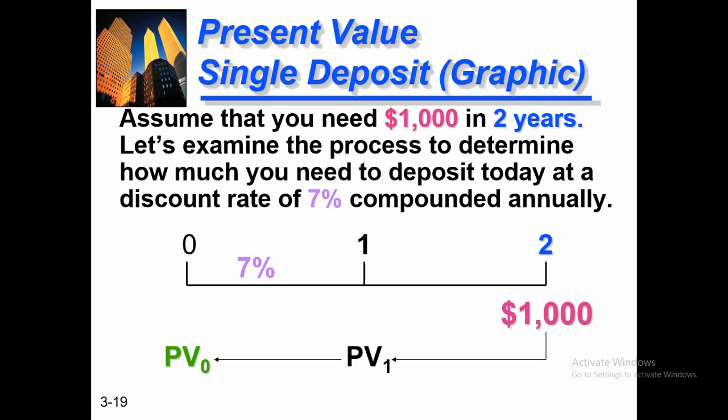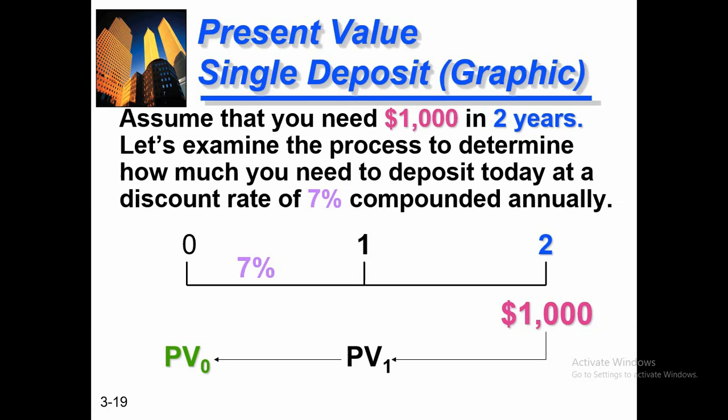For example, in education, when students go to university they need to pay more tuition fees, so their parents make a plan by using this technique. Assume that you need $1,000 in 2 years; what deposit do you need to make today so you can get 1,000 in 2022?